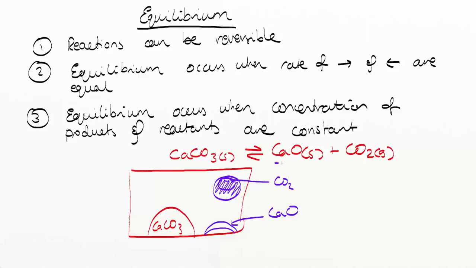So calcium oxide and carbon dioxide increase as time goes on. And as time goes on, the amount of calcium carbonate will decrease. This is what it used to be, and now it's like this. The amount of calcium carbonate decreases.